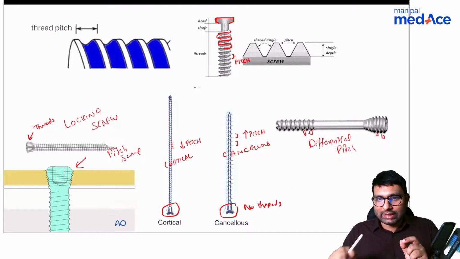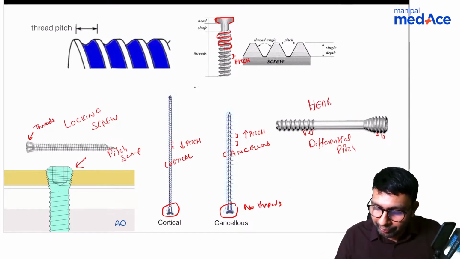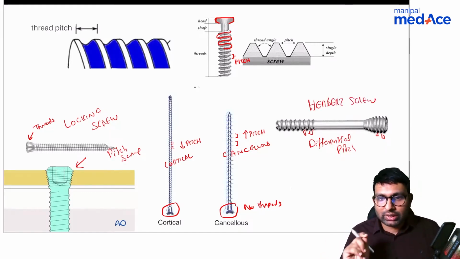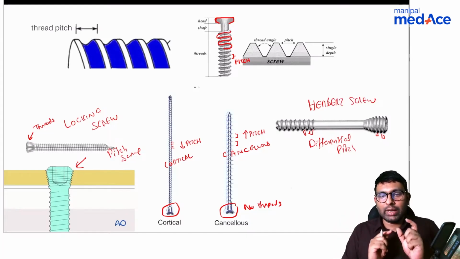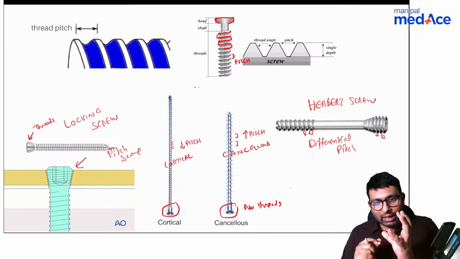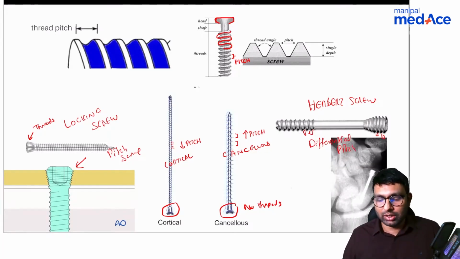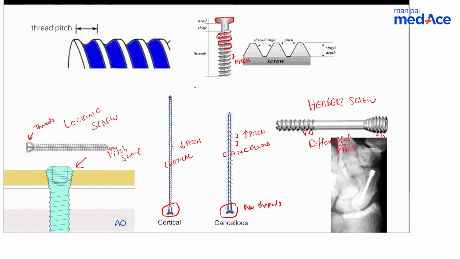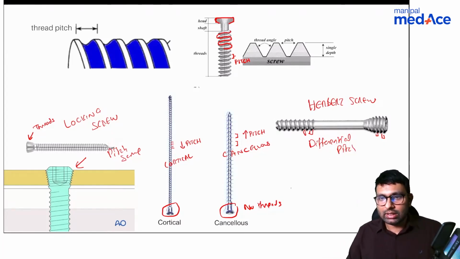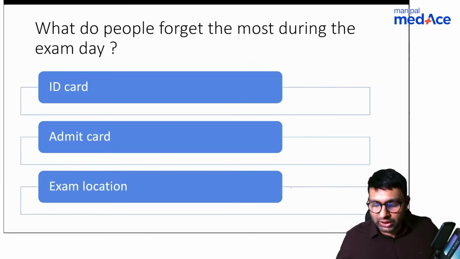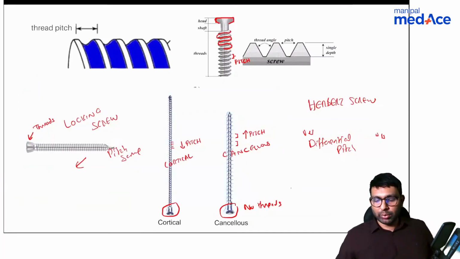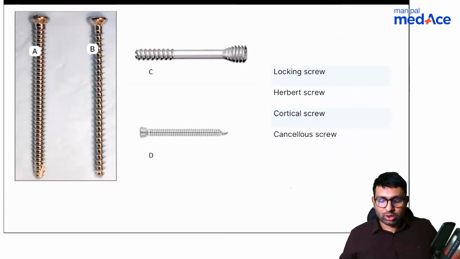And that is why we use this Herbert screw. If we put this Herbert screw into a scaphoid, you will be able to see that because of the differential pitch, there will be reduction of the bone and also the screw will go inside with the reduction. That is why Herbert screw is being used. So this is a Herbert screw. Did you understand the difference here between all four of them? Is it clear now? So what were the options? Do you want me to go back again? Can someone tell me now what is A?